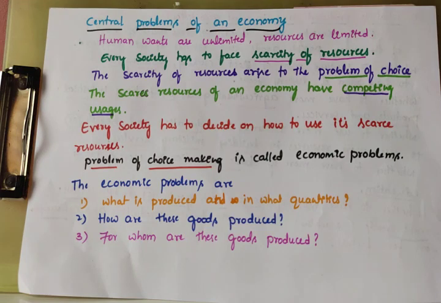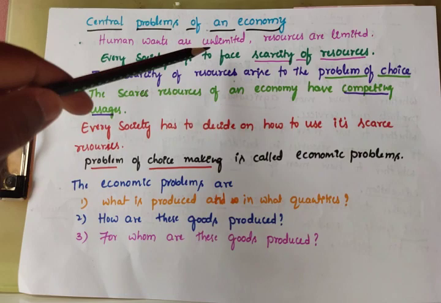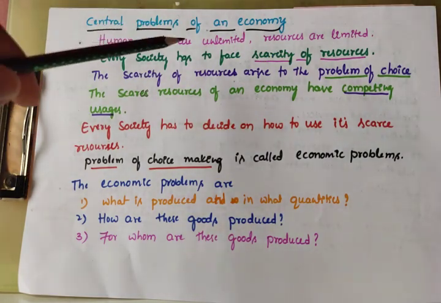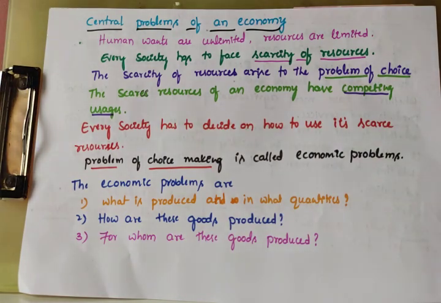Because human wants are unlimited, but to fulfill these wants resources are very few. Human wants are unlimited, resources are limited.